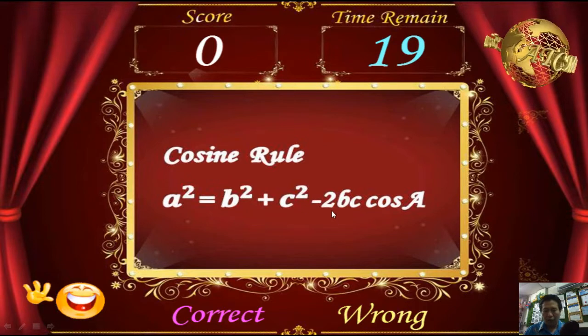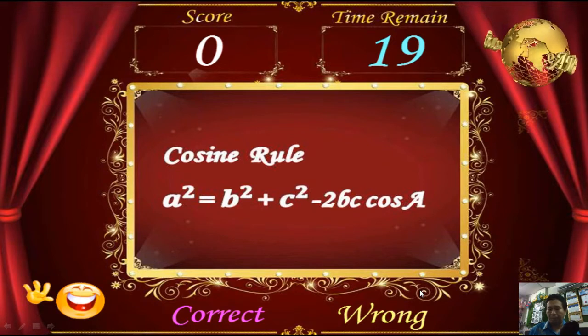When you get this statement, the logo is not yet pressable. It gives you time to think: is this correct or wrong? After 3 seconds, these two buttons will flash. When the correct and wrong buttons are flashing, the player can start pressing.